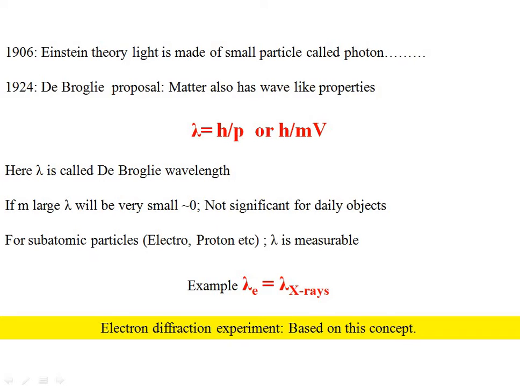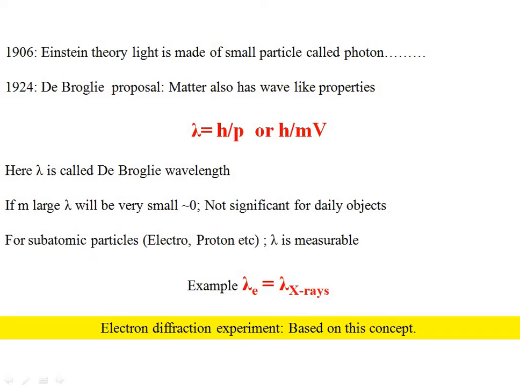Each packet has energy that can be expressed by the famous equation E = hν, where E is the energy of that photon, h is Planck's constant, and ν is the frequency of that electromagnetic radiation, or the frequency of that light. Based on this theory, Einstein successfully described the phenomenon of the photoelectric effect that I have already discussed in my previous lecture. You can go through that lecture.